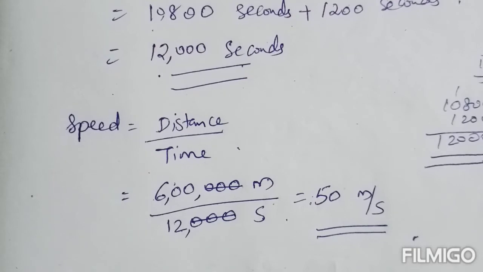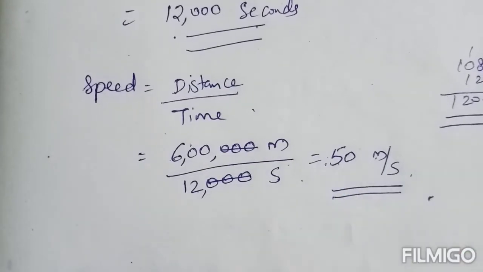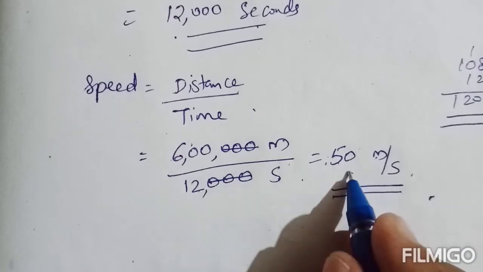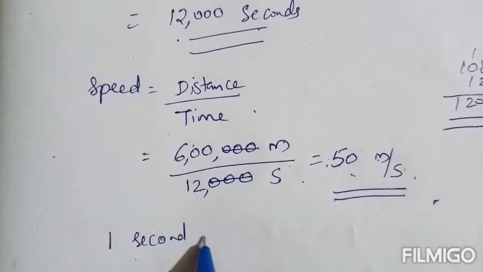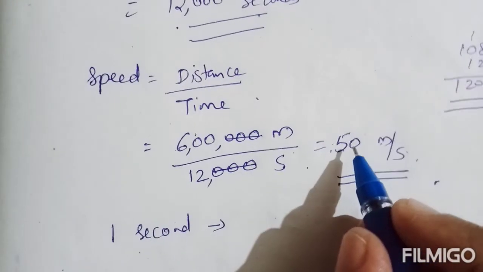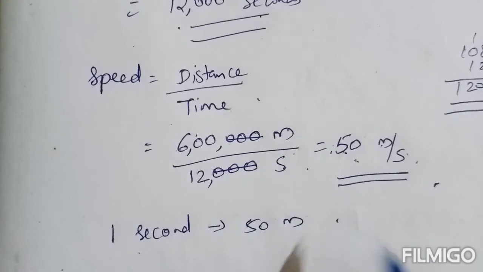In that, one more question is there. How much distance will the car cover in 50 seconds? So listen, speed equal to 50 meter per second means in 1 second that car will cover 50 meter distance.